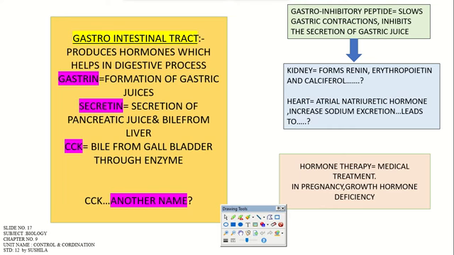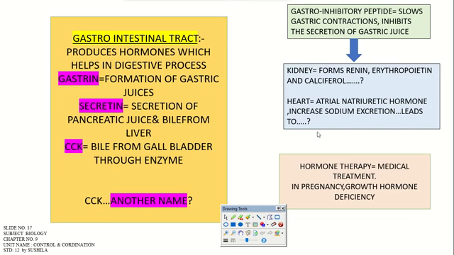And in the kidney, what does it do? The kidney forms renin and erythropoietin hormone. It will also form calciferol, another name is there, you have to find it out. And in the heart, atrial natriuretic hormone is there, you have to find it out. It actually increases the sodium excretion, which leads to what type of disease. And hormonal therapy or some sort of surgical treatment will be there, whenever due to this hormone our body leads to some critical condition, right? Doctors in hospital will perform certain treatment for the patients.